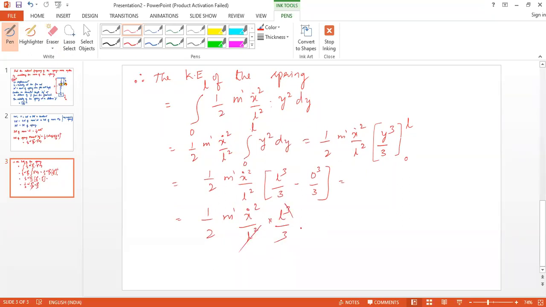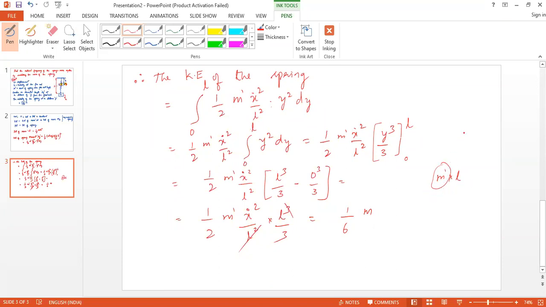So this L square will get cancelled. So that is equal to 1 by 6 m dash into L. M dash is the mass of the elemental length, or mass of the string per unit length.